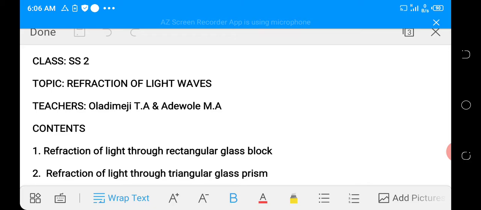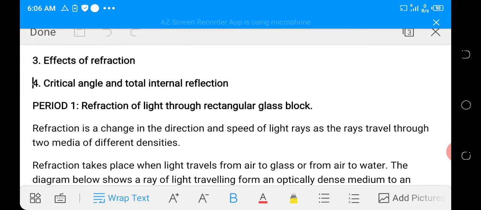Refraction of light through triangular glass prism. 3. Effect of refraction. And lastly, we are going to consider critical angle and total internal reflection. So let us start by considering the first subtopic, refraction of light through rectangular glass block.